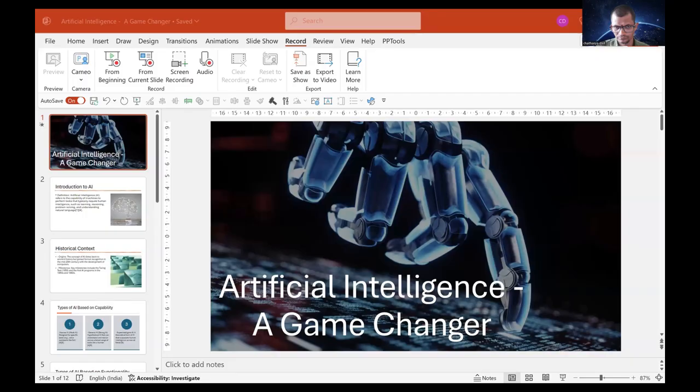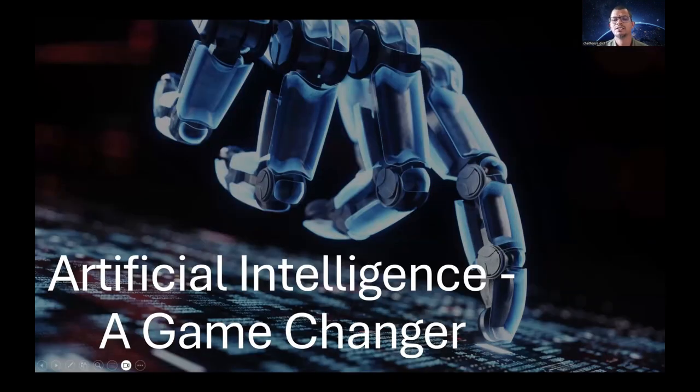So artificial intelligence is like a model which is already trained, and based on that training, it will give us some kind of result. So this is what is called as artificial intelligence. So I'll just share my screen with you. So this artificial intelligence will work as a game changer. So how and what is the definition of artificial intelligence, and everything will be seen here.